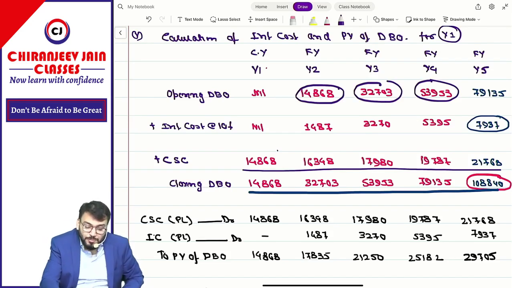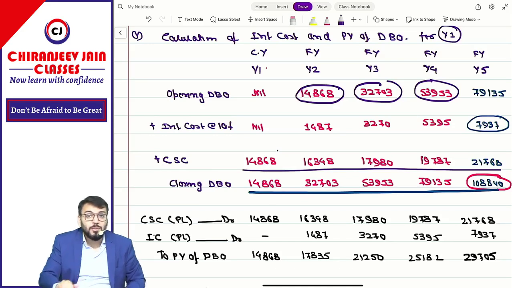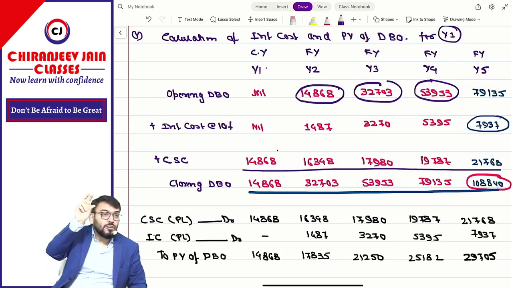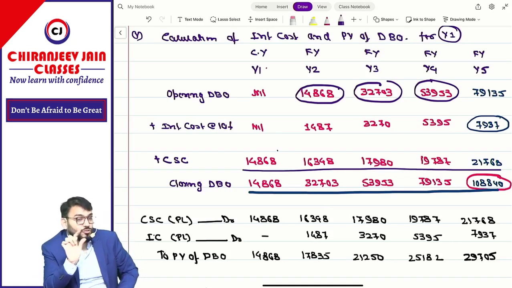Whatever opening balance we have calculated for year 2, year 3, year 4, year 5 is based on the old assumptions. If you apply new assumptions, that opening balance might change. Either the opening balance will increase or decrease, meaning either the liability will increase or decrease. Liability increase means gain or loss? Loss. And liability decrease means gain. Since there is no question of this nature, I don't want to trouble you much.